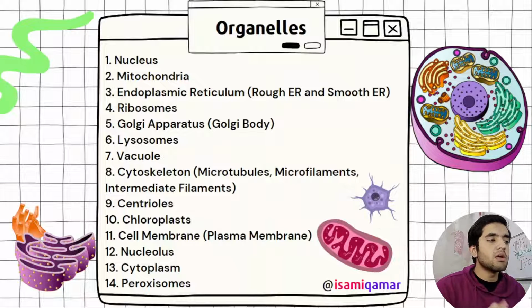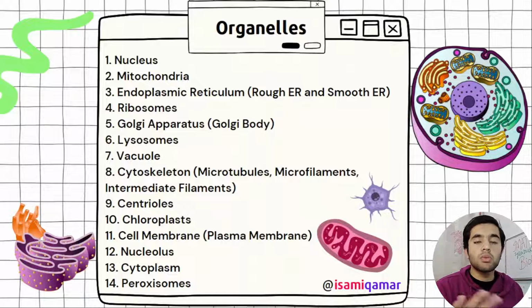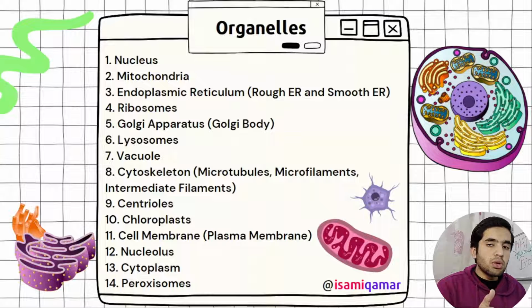Like in the nucleus, first of all, we have to know what the nucleus is. This is the brain of the cell, it controls each and everything in the cell, the main functions of the cell, and it consists of nuclear membrane, then nucleolus, then chromosomes. Actually, it is basically in chromatin material, in the form of chromatin material.